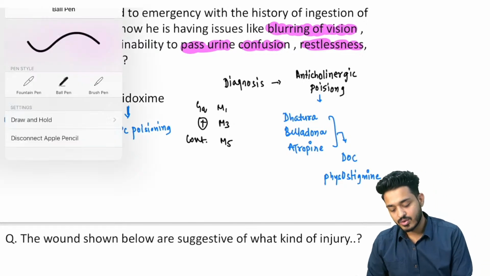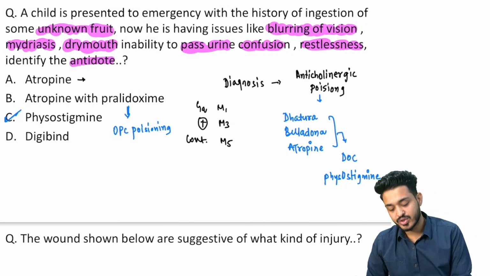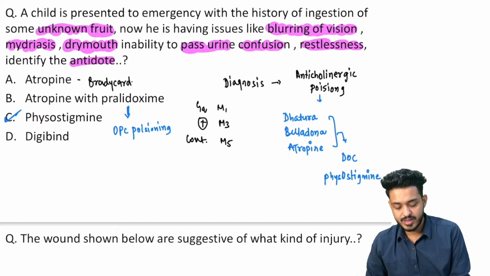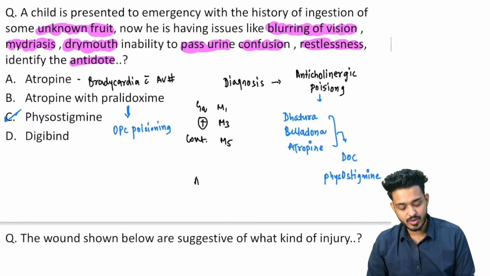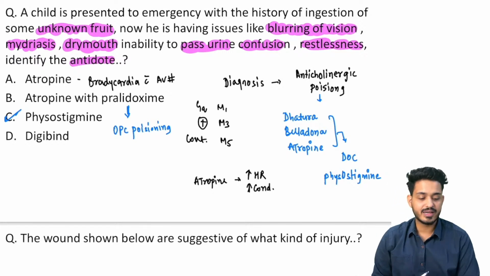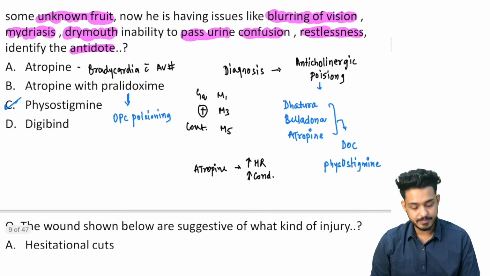In fact, this atropine I have told you in medicine as well, it is going to be drug of choice for bradycardia with AV block. AV block, right? It is going to do what? Atropine is going to do what? Atropine का function क्या होता है? Atropine is going to increase your SA node activity. That is going to be increasing your heart rate. It will be increasing conduction, and that is what is happening here, right?